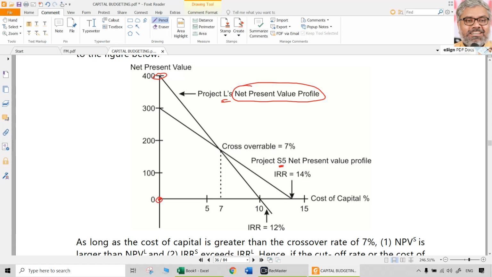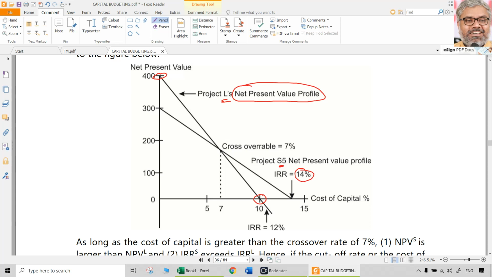And what is going to be the rate at which NPV is becoming 0? That is IRR. So look at this project L: 12% approximately is the IRR. For project S, 14% is the IRR. Why is that?